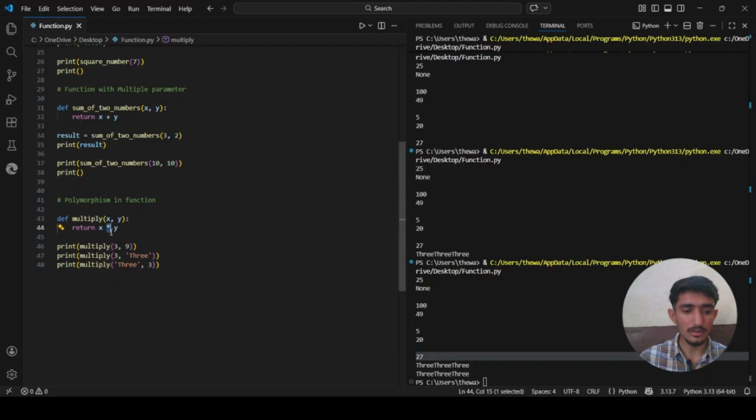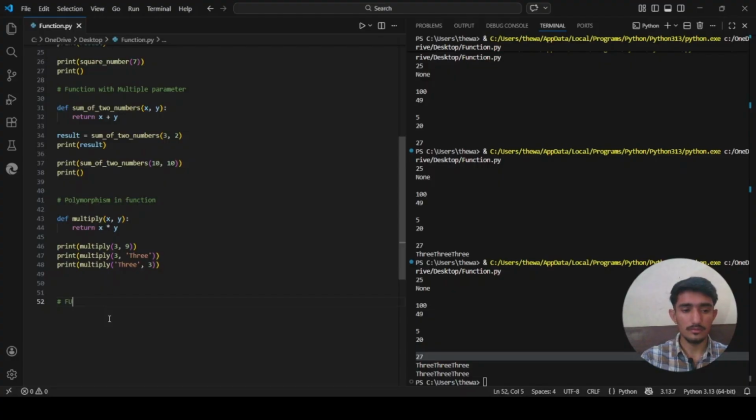So 3 repeats 3 times. Also, you notice these two lines give the same result because multiplication of a string is commutative in Python. This is polymorphism at work. The function multiply adapts to the types it receives without needing any if statement inside it. Python operators are already polymorphic.